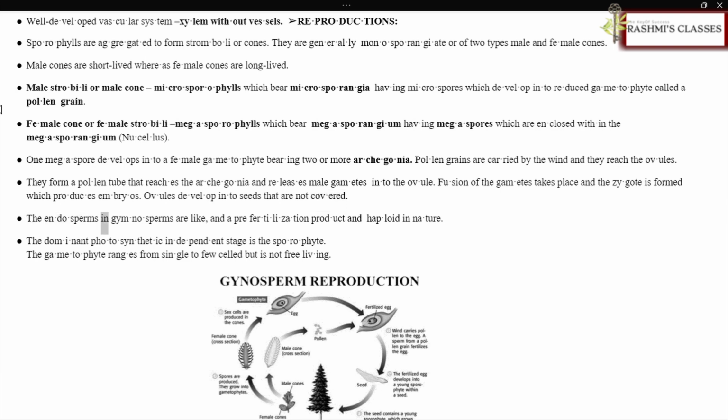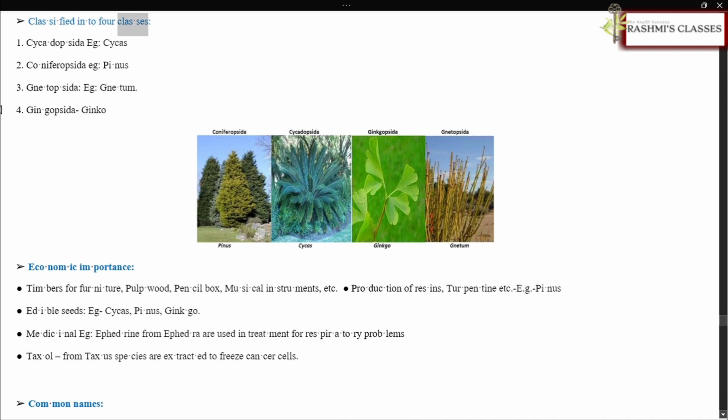The endosperm in gymnosperms is a pre-fertilization product and haploid in nature. The dominant photosynthetic independent stage is the sporophyte. The gametophyte ranges from single to few-celled but is not free-living. Classified into 4 classes: Cycadopsida, e.g., Cycas; Coniferopsida, e.g., Pinus; Gnetopsida, e.g., Gnetum;